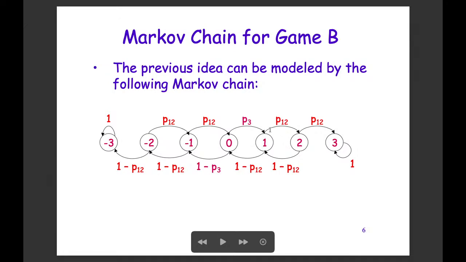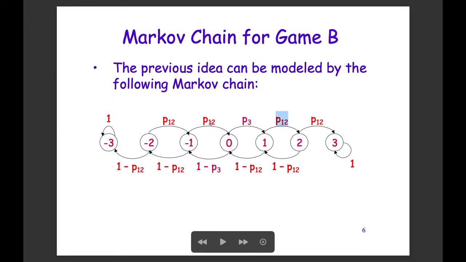So this P12 means that we are using the first coin, and when our money is not a multiple of 3, what is the chance that we are going to gain $1? If this is going up with P12, then it will be going down with 1 minus P12. Similarly, when we have $2 in our pocket, we will go forward with P12, and then go backward with 1 minus P12. So similar for -1 and -2.